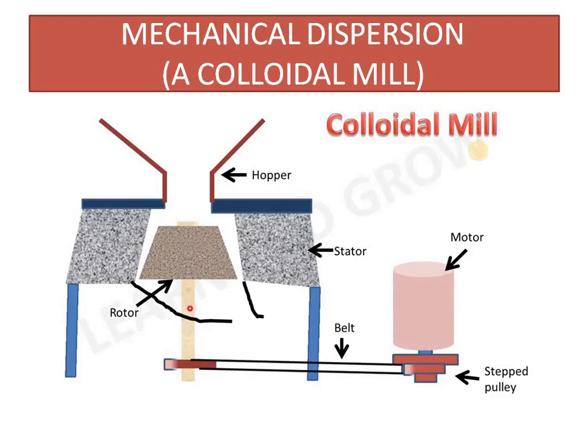Now let us discuss the first method, mechanical dispersion, through mechanical force. It is like a mill, like how we make wheat flour. We add the wheat and flour is produced. In the same manner, we add large size particles through this hopper, and this mill will break those particles into the size required by us, that is colloidal size.